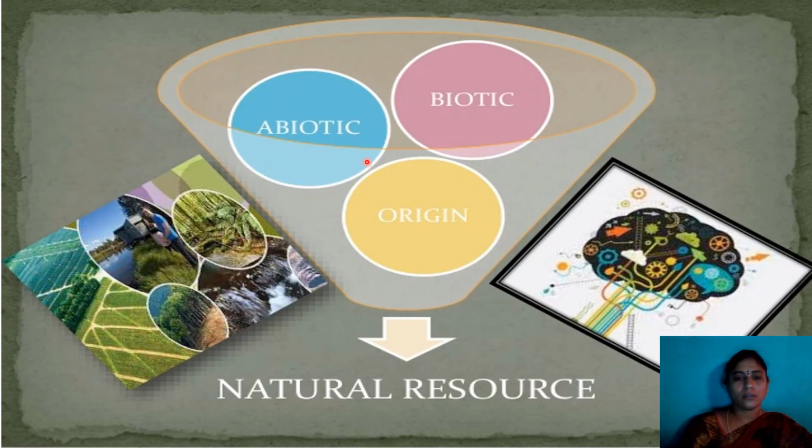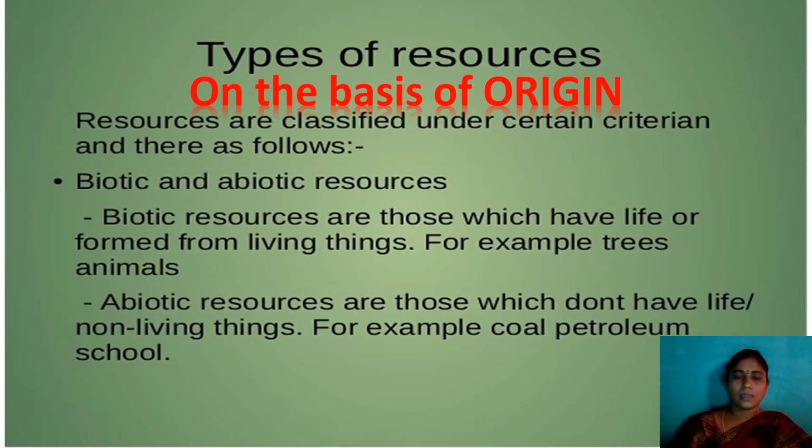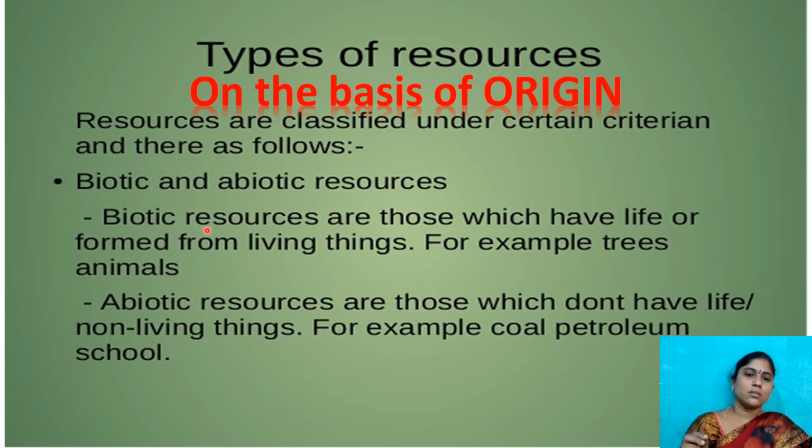Next one, natural resources on the basis of origin, two types: biotic resources and abiotic resources. On the basis of originality, resources are two types. First one is biotic, another one is abiotic. Biotic resources, as you know, are those which have life or which are formed from living things.